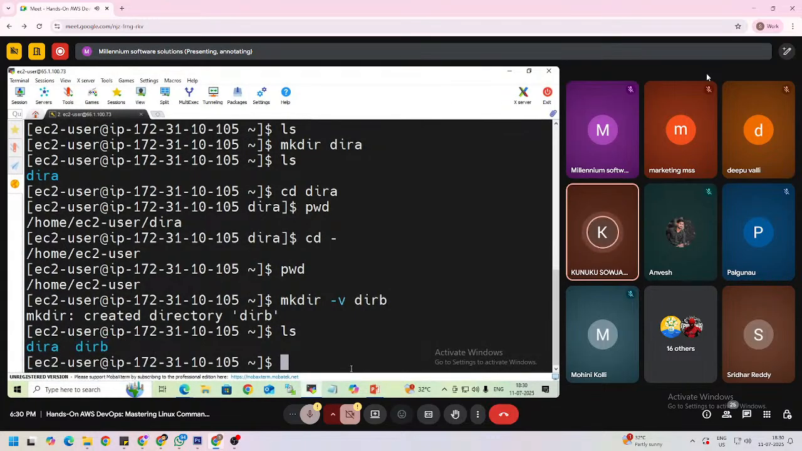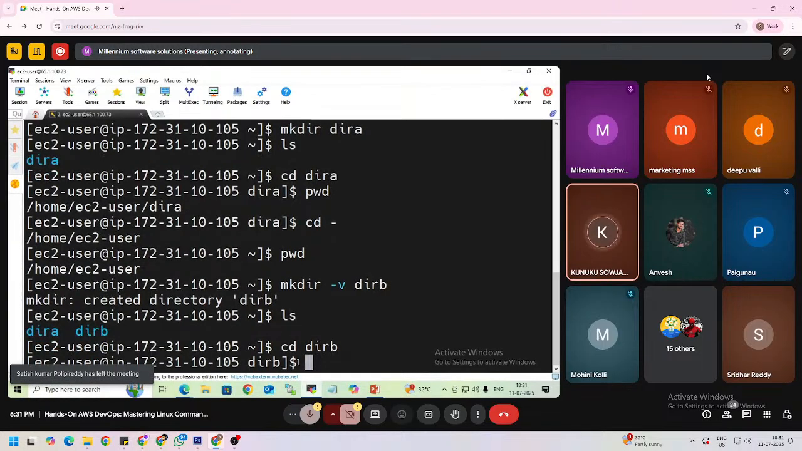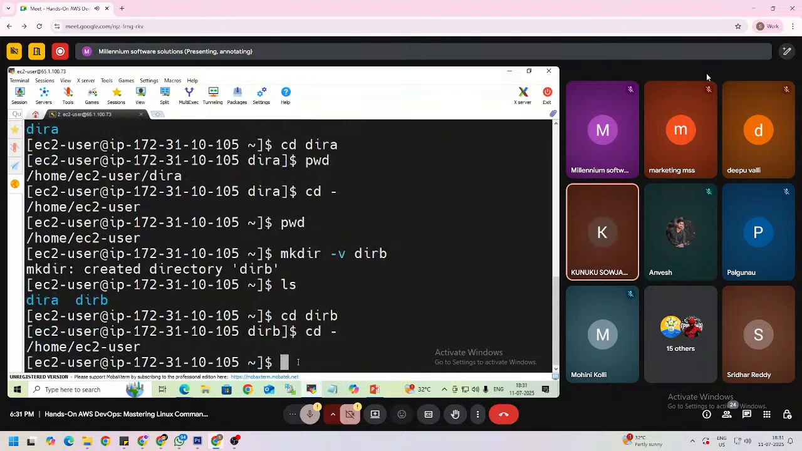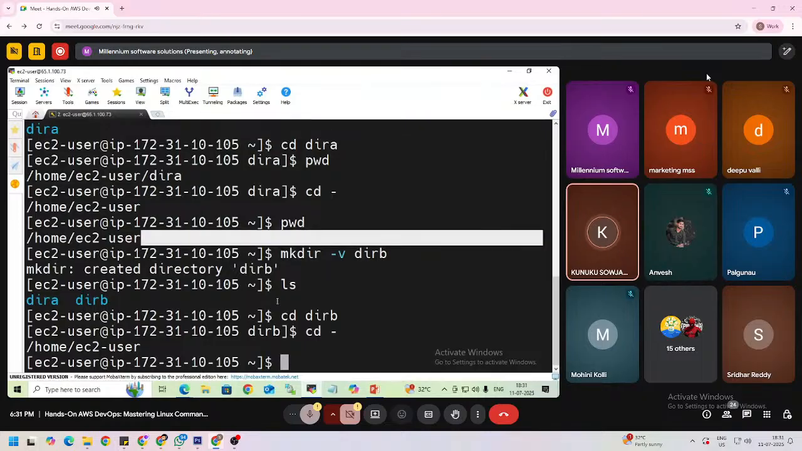Okay. And the next command is cd. So cd is used to go inside the directory. I can go inside this directory B also. And if you want to go back, you need to use cd hyphen and then press enter. So this is how we can use cd, mkdir and ls commands.